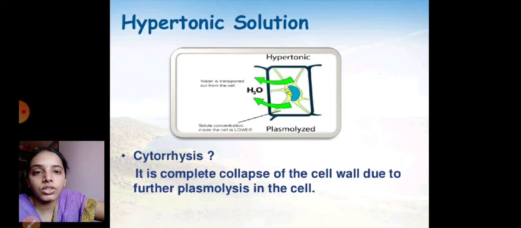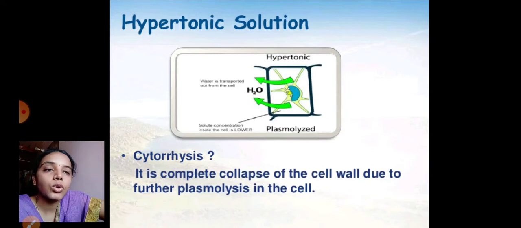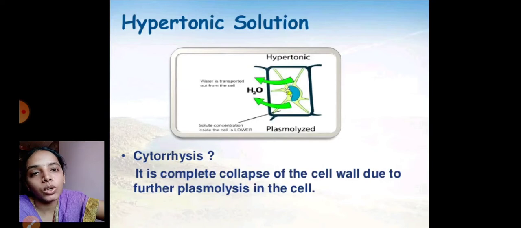Hyper means higher concentration, but higher concentration of what? Solute. So if the solute is more concentrated in the solution, that is in an external media, than in the cell, that is called a hypertonic solution. Here the hypertonic solution is what is present in that photocopy, we can observe that one of the cells, a plant cell, is present, and the external media is also present. The external media consists of a hypertonic solution. In a hypertonic solution, the solute is more concentrated than the solute present inside the cell. So that solution is called a hypertonic solution.